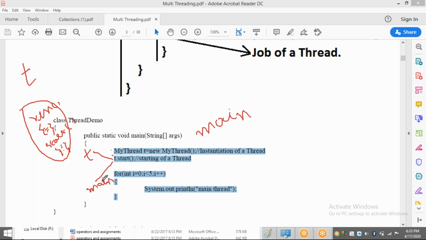So now the task of main is to execute this one. The task of t is to execute run method. Alright, I told you that. If threads are there, those threads are going to have different tasks. So when t is going to execute run method, main will execute this for loop. Once again I'm repeating the same thing. Whenever main method executes t dot start, already t is there, but now by executing t dot start, we are going to get one more thread.